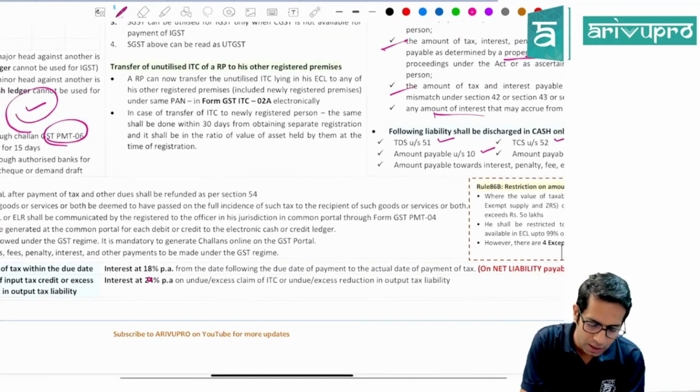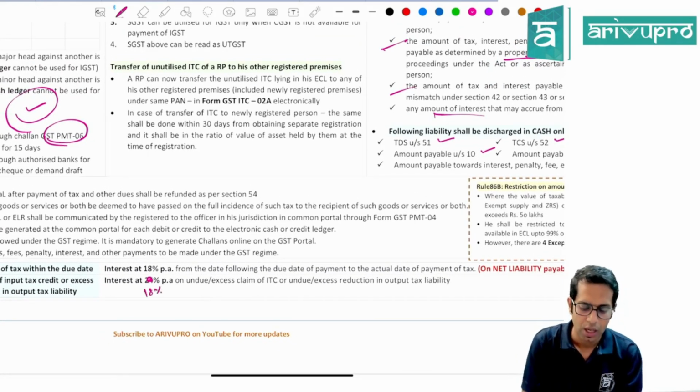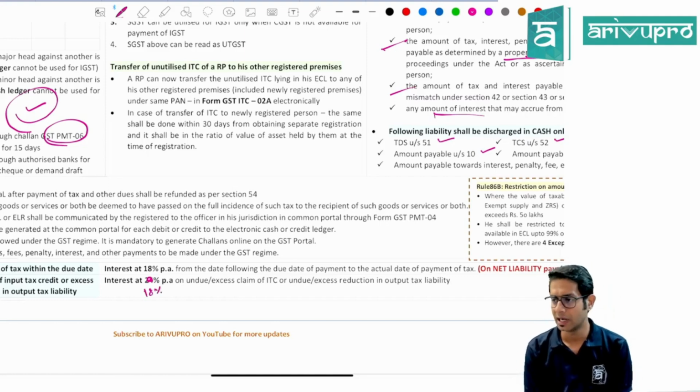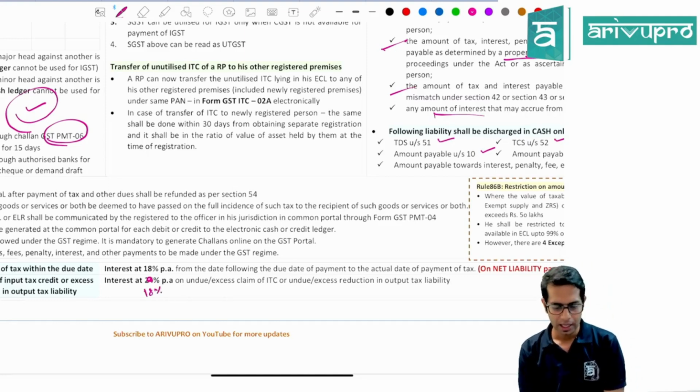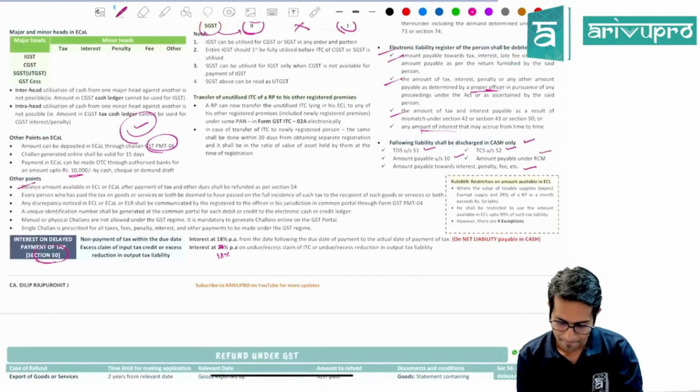Okay, on excess input tax credit also, if you have taken any excess input tax credit, then also you'll have to pay interest at 18% per annum.